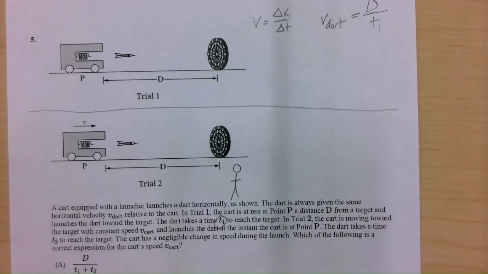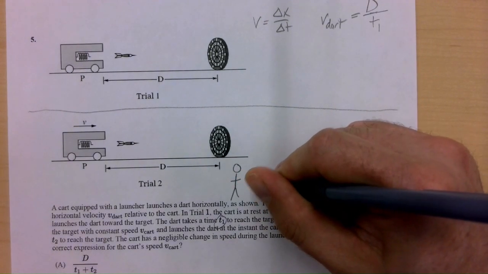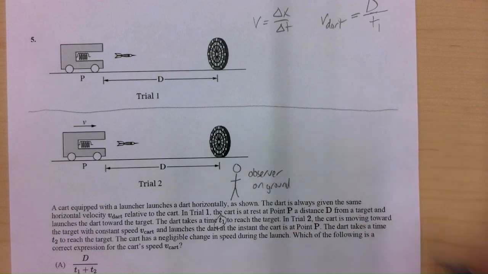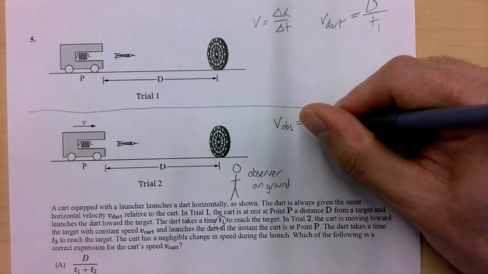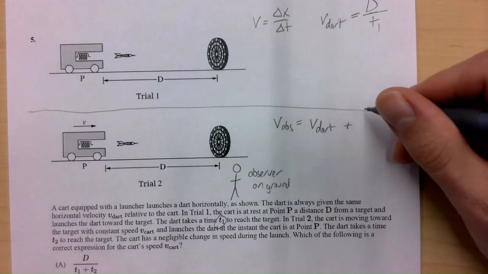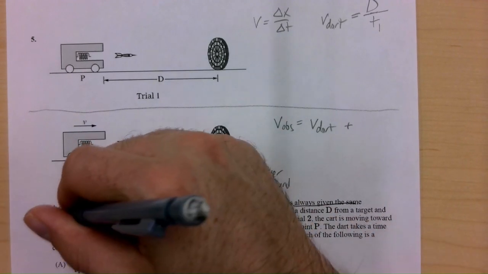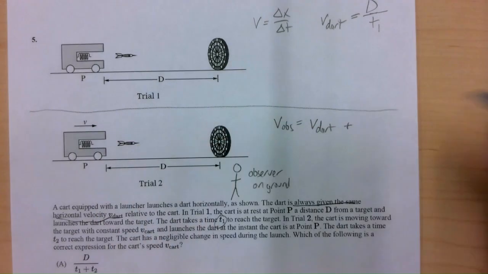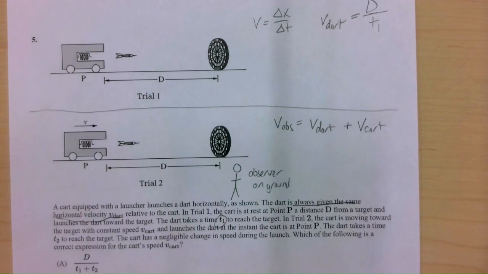So the dart is going to look like it's going a little bit faster from the observer on the ground. And if we consider this relationship, it's going to be the velocity of the dart, because the dart, as it said, is always given the same horizontal velocity. But then it's going to look like it's going a little bit faster because the cart is moving forward.